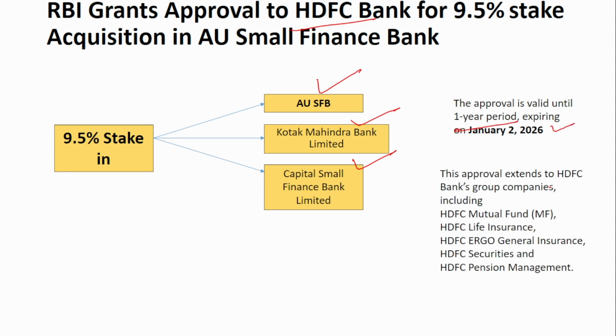So this is not only for the HDFC Bank but for the entire HDFC group companies, that is the mutual fund, life insurance, Ergo General Insurance, HDFC Securities and HDFC Pension Management. So all these companies can have up to 9.5% stake in AU Small Finance Bank, Kotak Mahindra Bank and Capital Small Finance Bank each.